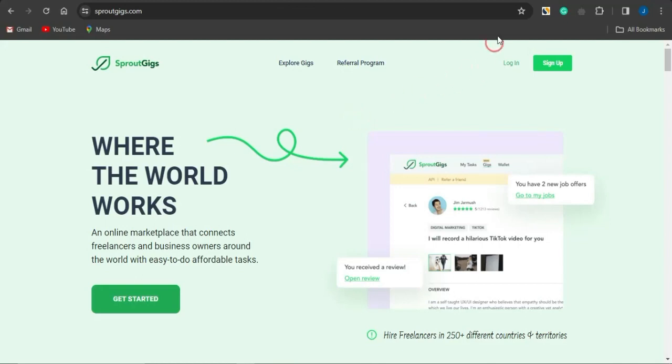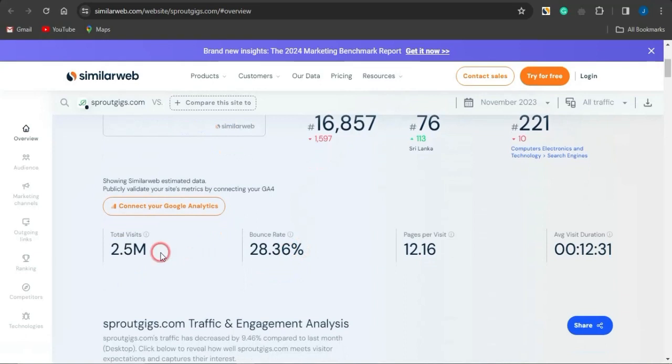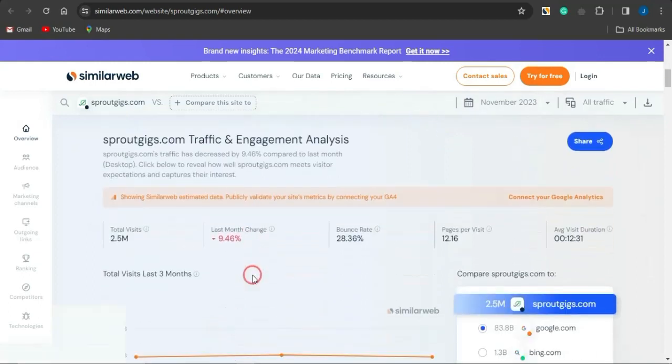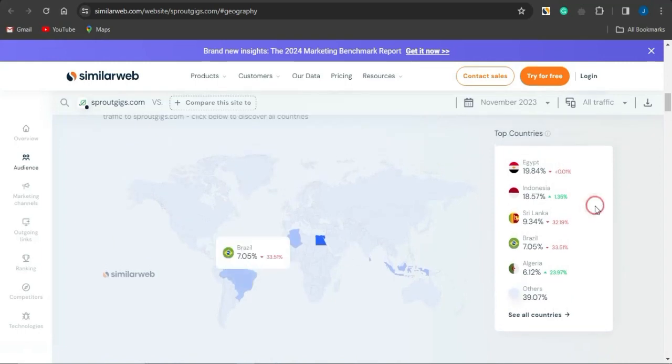And if you do analyze the Sprout Gig website, you actually do find out with SimilarWeb statistics that Sprout Gig gets about 2.5 million visits in just the last 28 days. That's actually cool right now. And if you go on to scrolling through, you can see that most of its traffic comes from Egypt, Indonesia, Sri Lanka, Brazil, and Algeria.